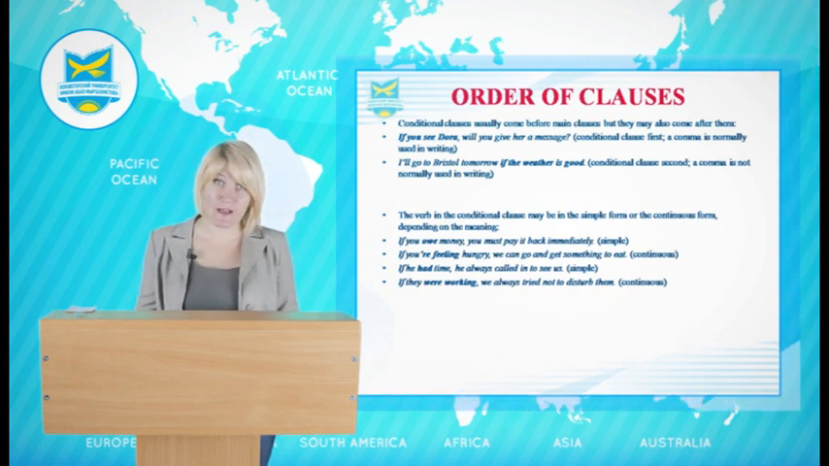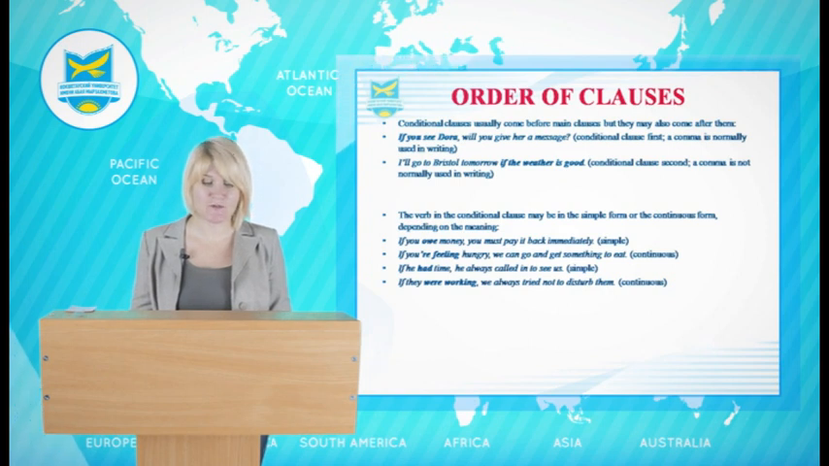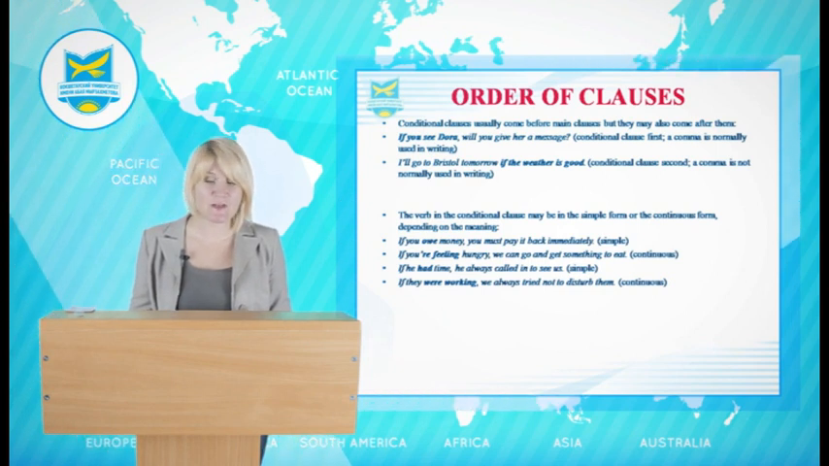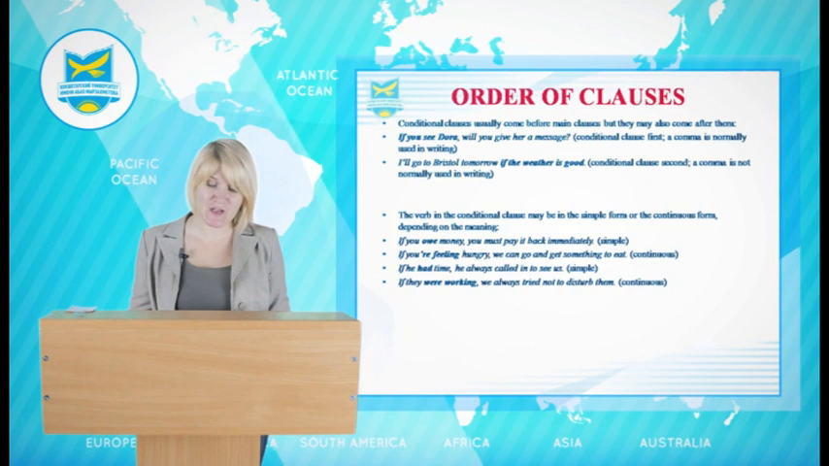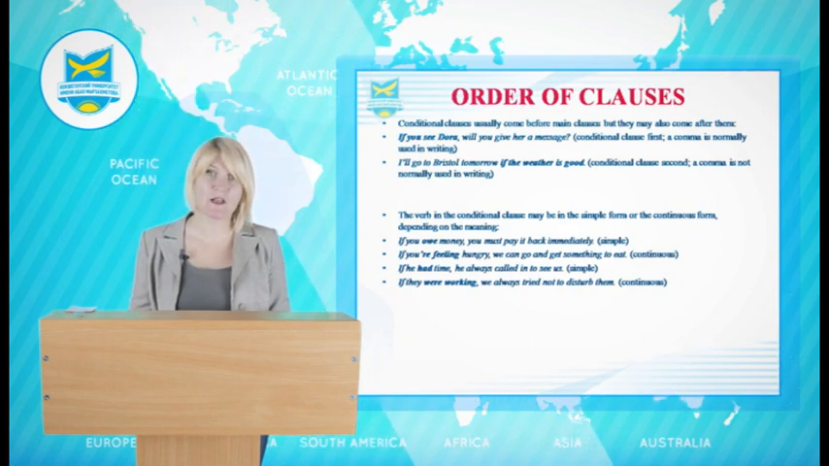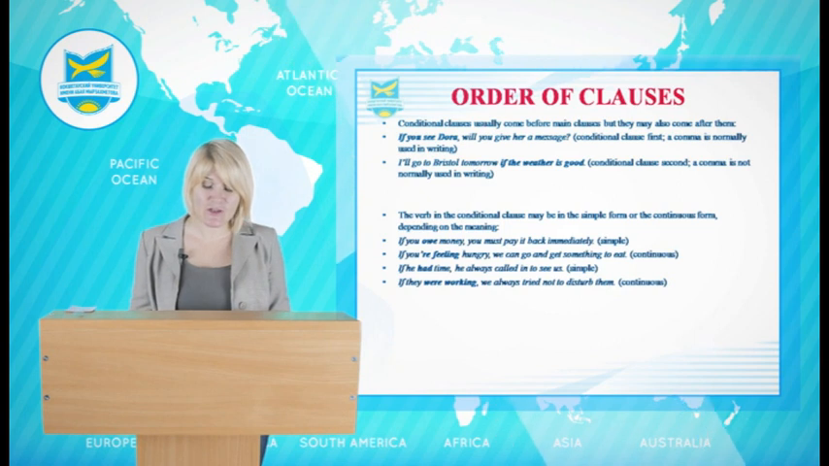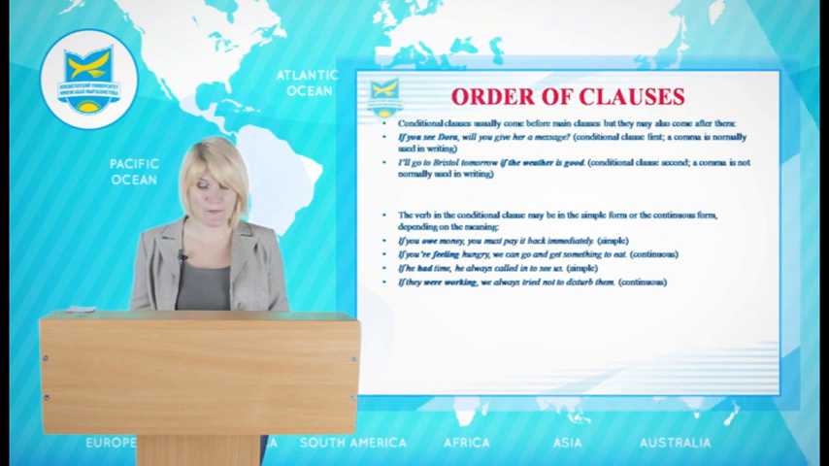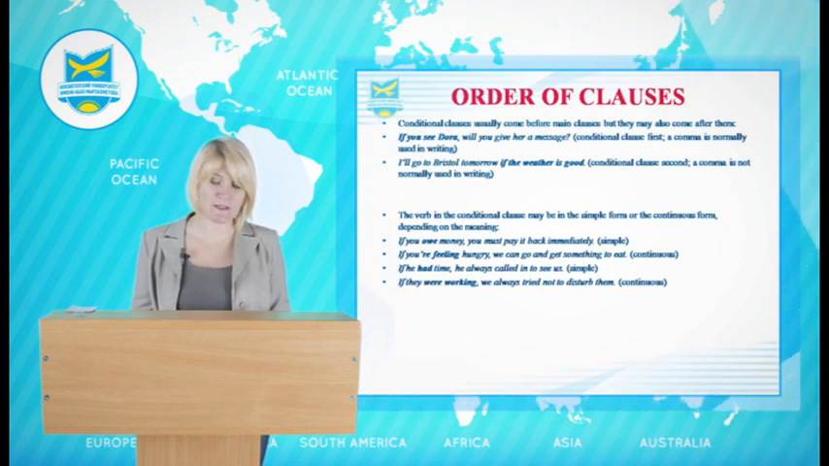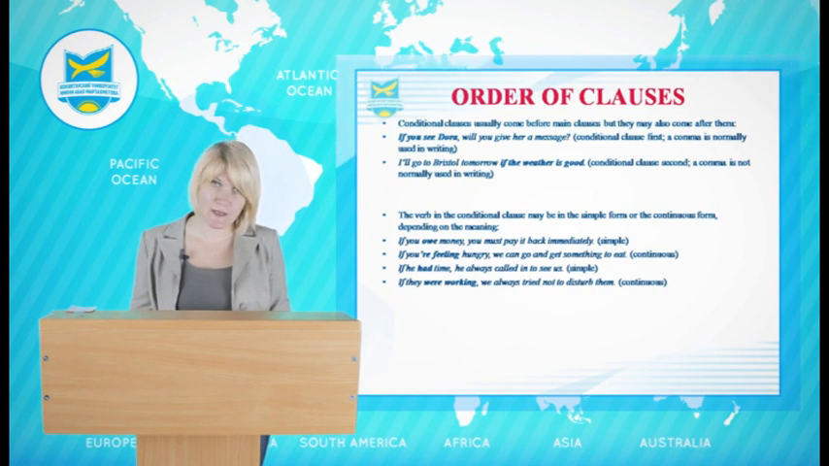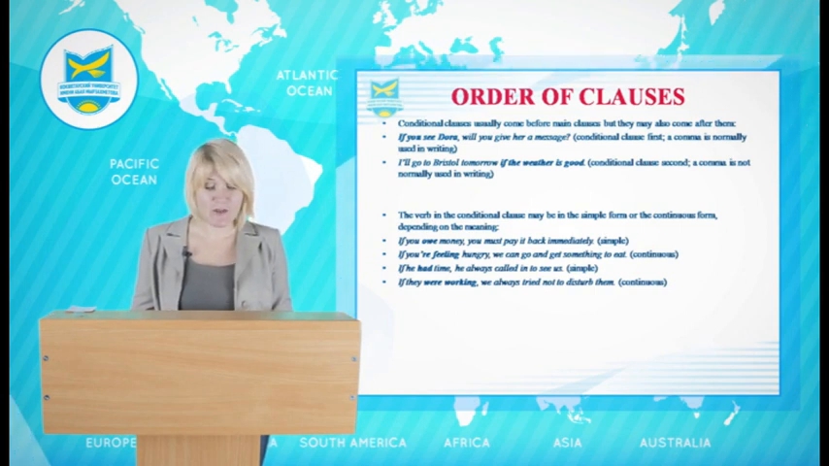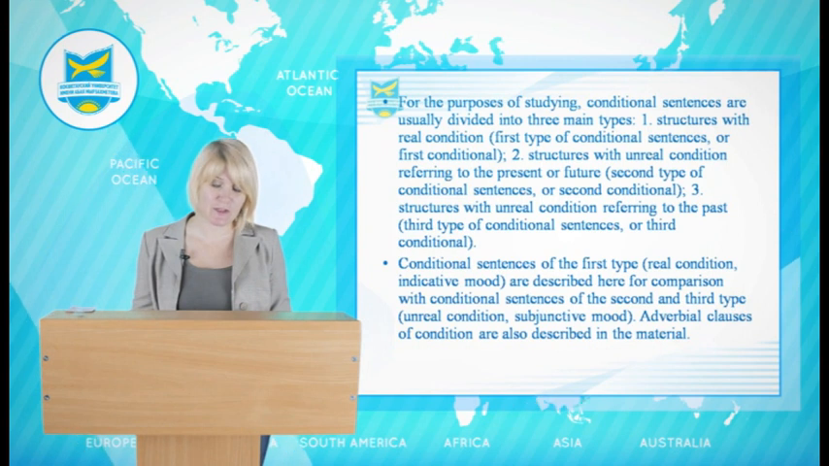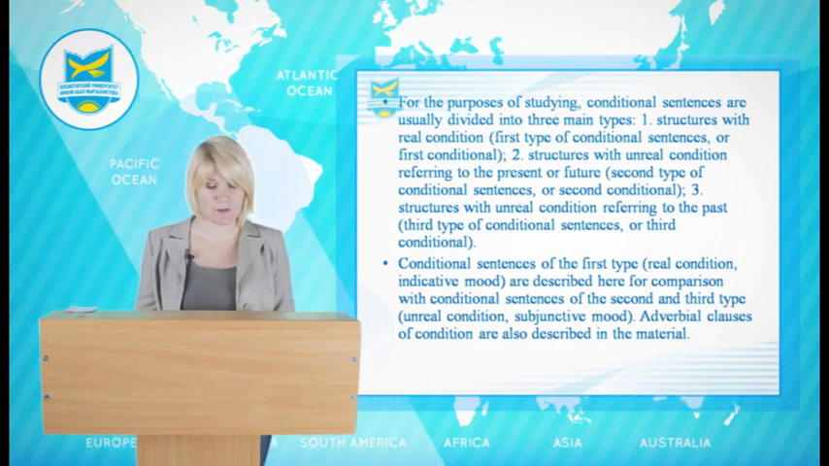For the purposes of studying, conditional sentences are usually divided into three main types. First one, structures with real condition. First type of conditional sentences, or first conditional. Second, structures with unreal condition referring to the present or future. Here, second type of conditional sentences, or it is called second conditional. Third, structures with unreal condition referring to the past. It is called third type of conditional sentences, or third conditional.